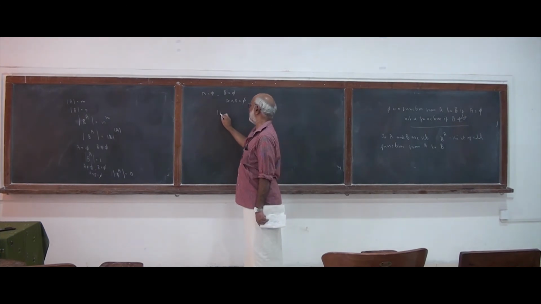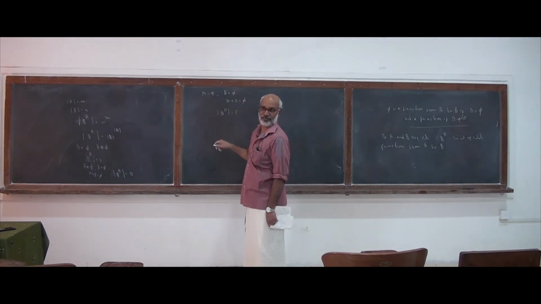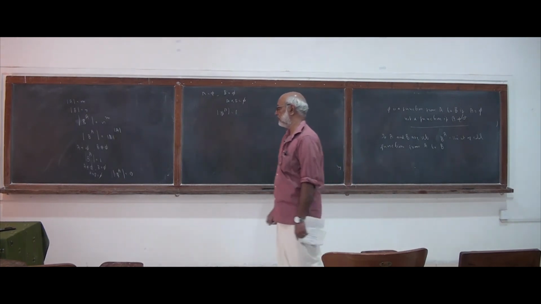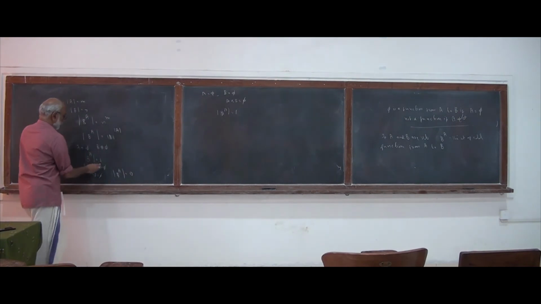So there the cardinality of B to the power of A is equal to what? 1, because there is one function. And what is this?